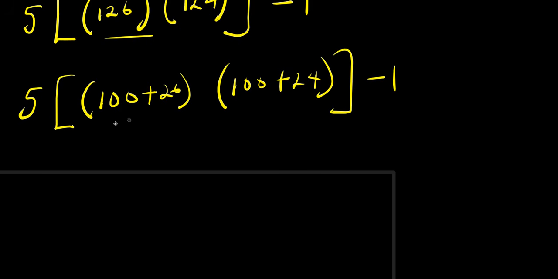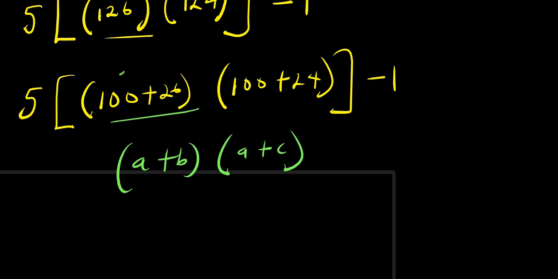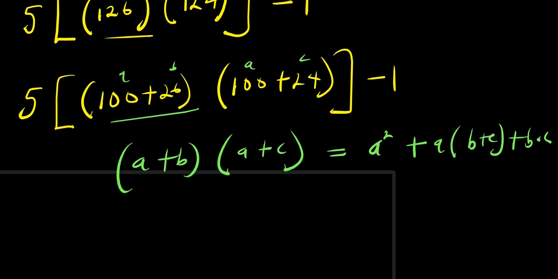So this is in the form of a plus b times a plus c. And this equals a squared plus a times b plus c plus b times c.